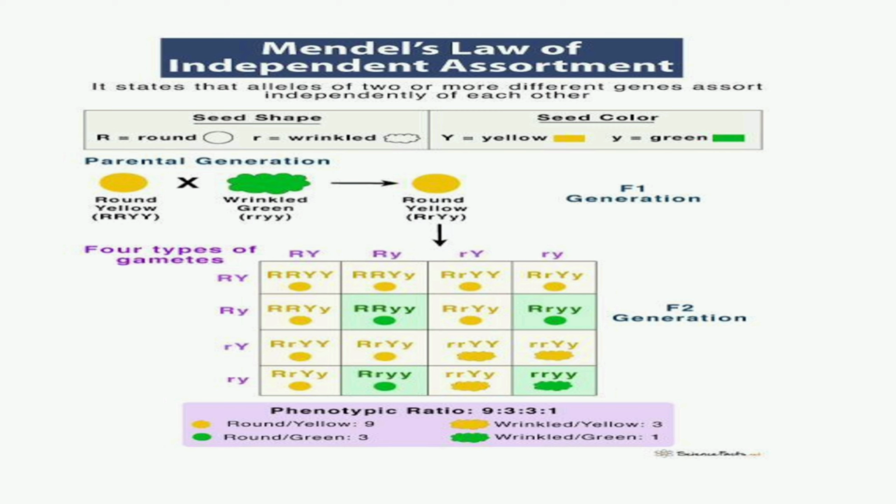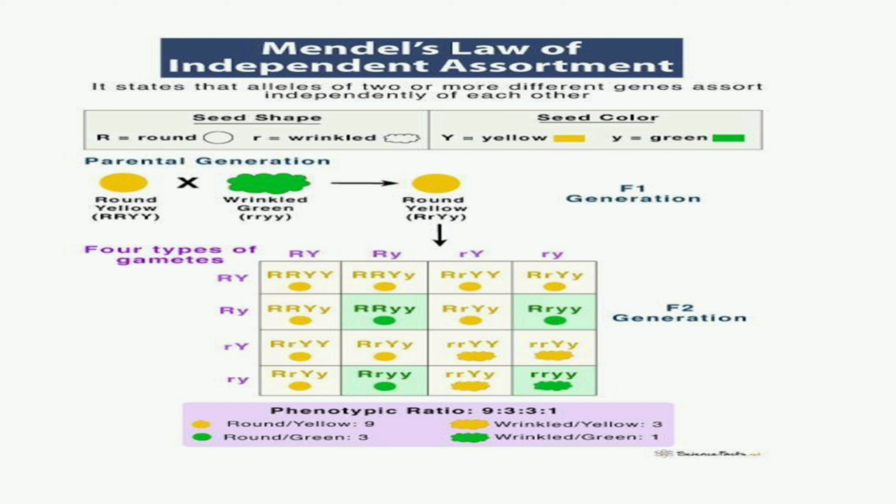So, here we are considering two different characteristics of a pea plant, one is seed shape, the other is seed color. Under seed shape, round and wrinkled, whereas under seed color, yellow and green. When there is a cross between the round yellow seed and the wrinkled green seed, the F1 offspring are round yellow, which are present in heterozygous condition.